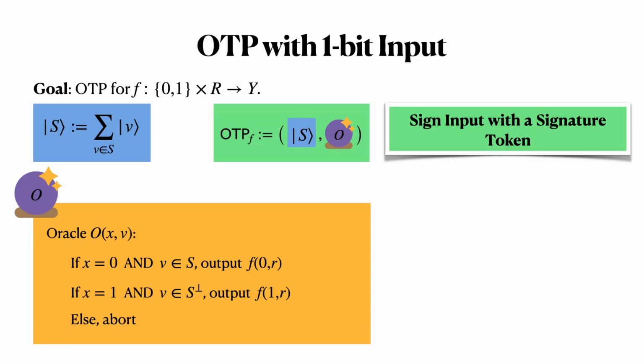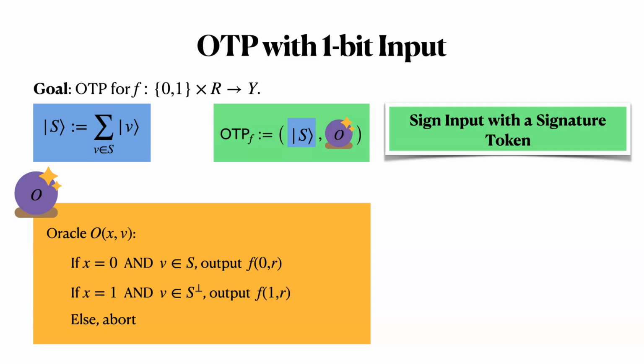Notably, this oracle only computes an answer if the input bit x is accompanied by a valid signature. For example, if the user wants to query the function on x equals 0, they have to provide a vector v that belongs to the primal subspace. If so, the program will compute f of 0 on a random string.